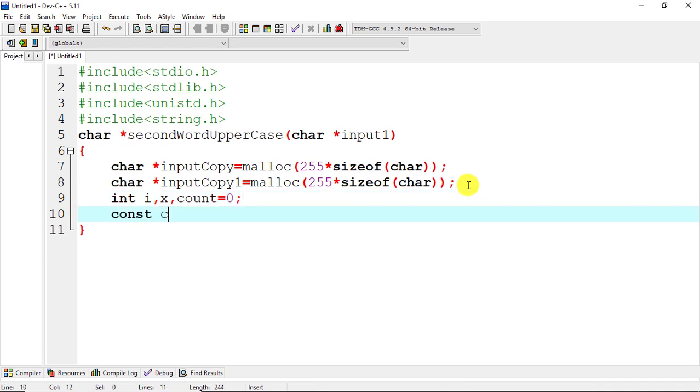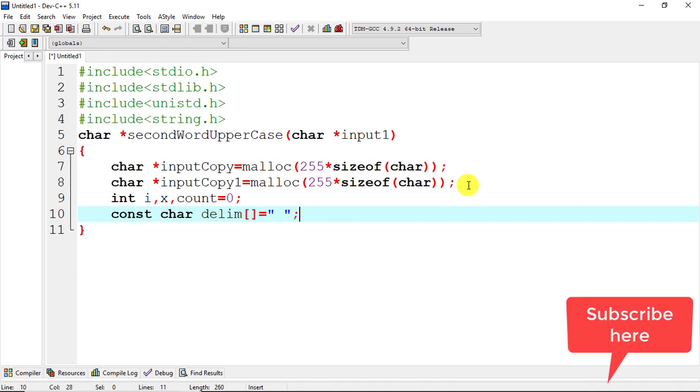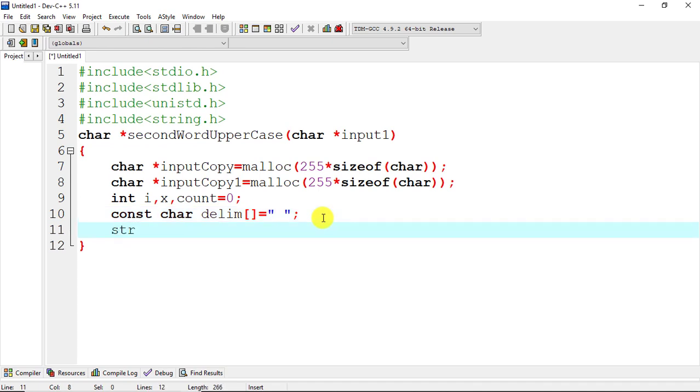Now const char delim equal to space. A delimiter is something which separates two words in a sentence, for example underscore, question mark, etc. After that we will take strcpy and we will copy this input 1 to input copy, and again input 1 to input copy 1.